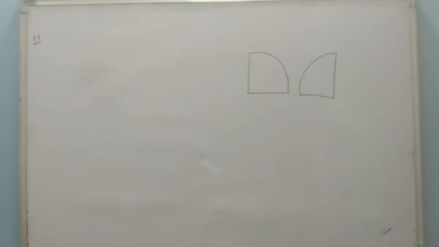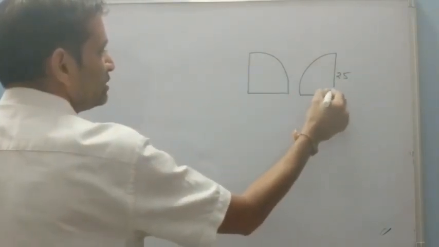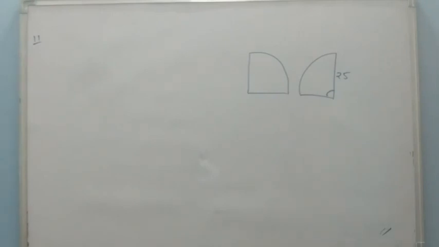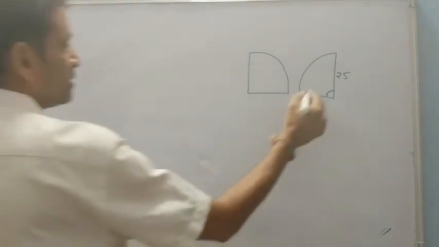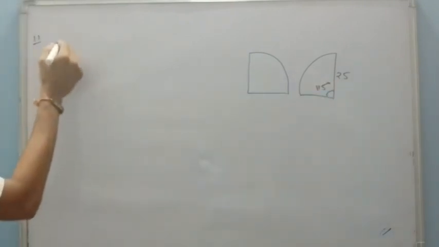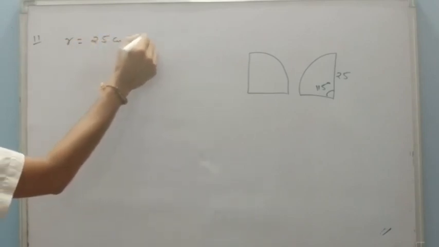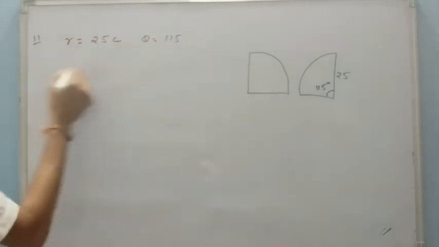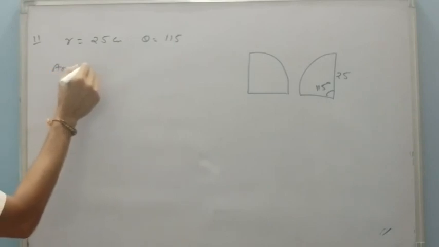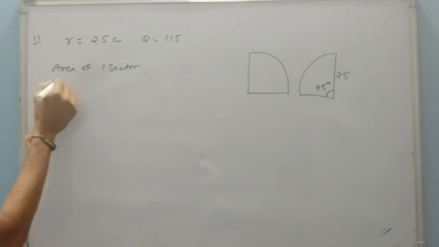In the 11th question it says the car wipers, 2 wipers do not overlap, and the length of each blade is 25. So the radius is 25 and the angle made by each blade is 115 degrees. Then find the area covered by them. So there are 2 blades. First of all the radius is 25 and theta is 115. So the area of one sector, covered by one blade,